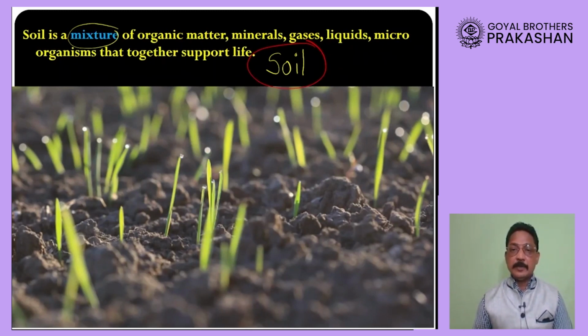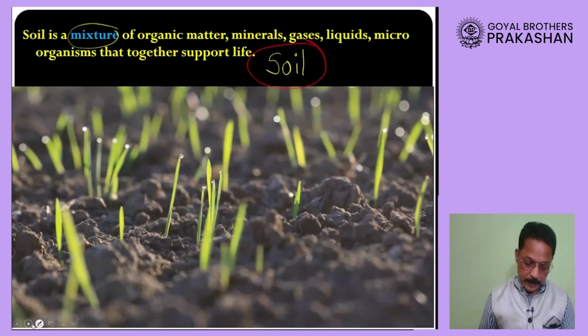And if we ask ourselves, are all these constituents present in the same proportion in all soils? The answer will be, of course not. It means when we talk about soil at one particular place, that soil will not have the same properties as the soil present at another place.